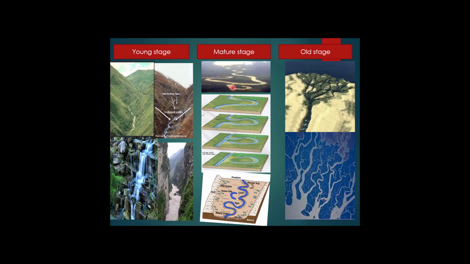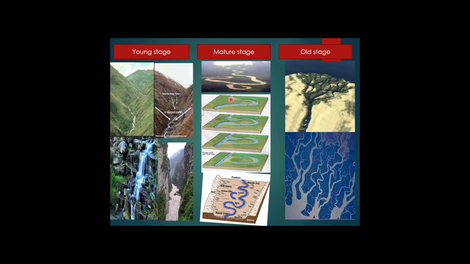You can see this is the leftover portion of the river where these rivers were earlier flowing. Now the river shifts to a new direction and leaves some portion of the river stranded, and that stranded portion of the river is known as an oxbow lake. You can see earlier the river was flowing through this direction.